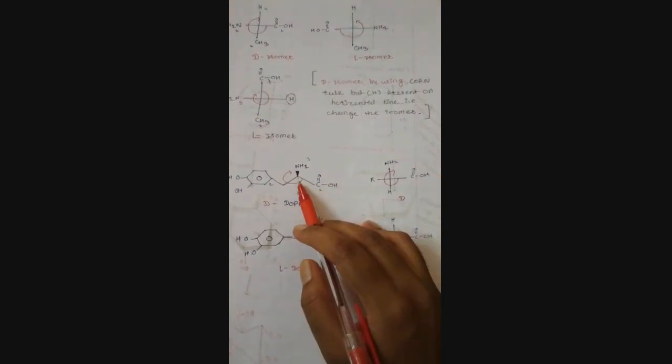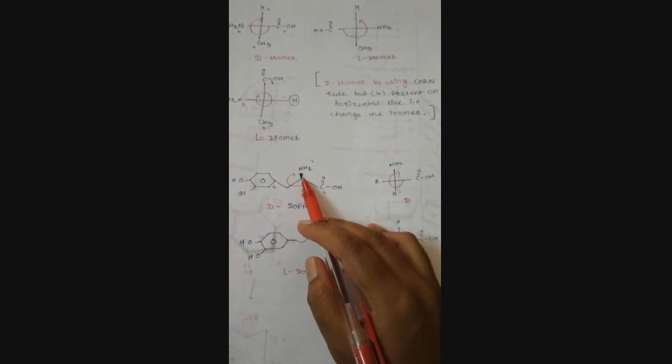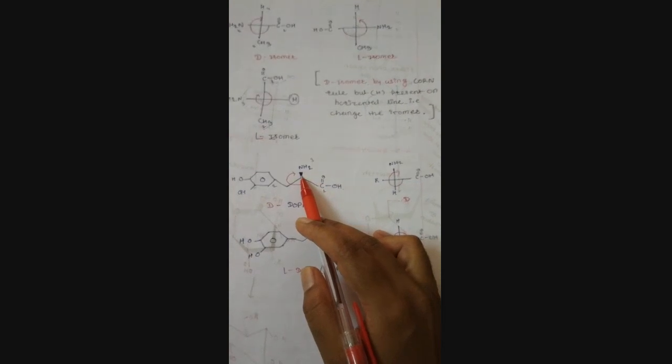Next example is dopamine. Here's the wedge projection, the normal structure of dopamine, which is converted into the Fischer projection by standing on this carbon. The dark line is the compound written above, and the shaded line is written below the plane. This is the right one, and this compound is the left one.